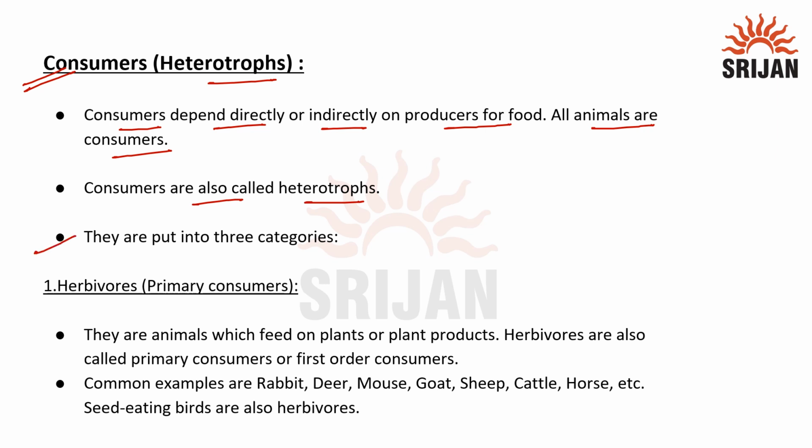Let's understand about herbivores. Herbivores are the primary consumers, and they are the animals which feed on plants and plant products. Herbivores are called primary consumers or first order consumers. Examples of herbivores are rabbit, deer, mouse, goat, sheep, cattle, horses, etc. Seed-eating birds are also called herbivores.